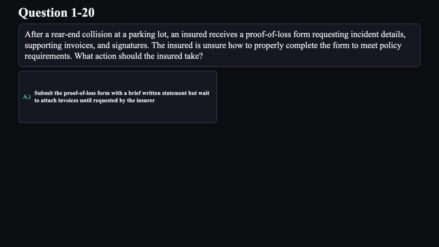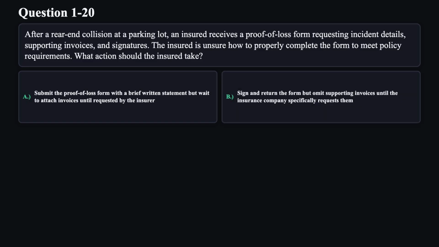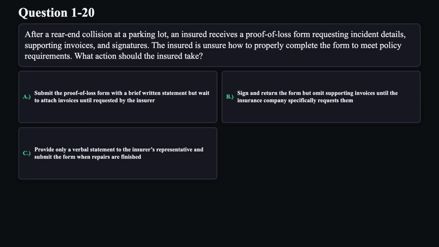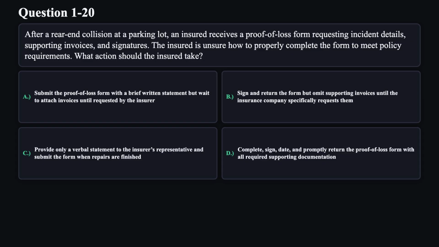A. Submit the proof of loss form with a brief written statement, but wait to attach invoices until requested by the insurer. B. Sign and return the form, but omit supporting invoices until the insurance company specifically requests them. C. Provide only a verbal statement to the insurer's representative and submit the form when repairs are finished. D. Complete, sign, date, and promptly return the proof of loss form with all required supporting documentation.